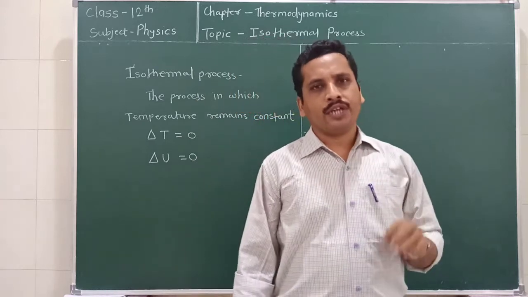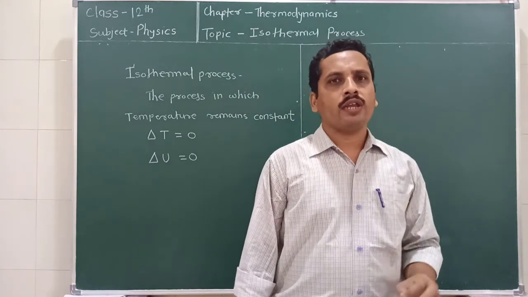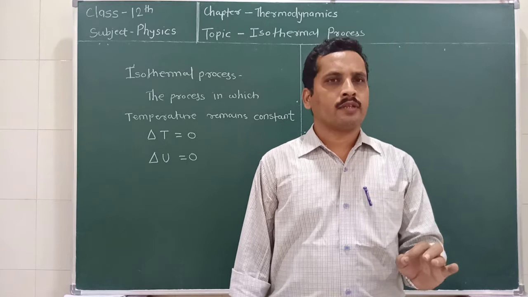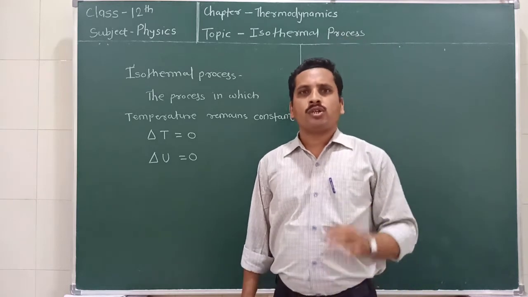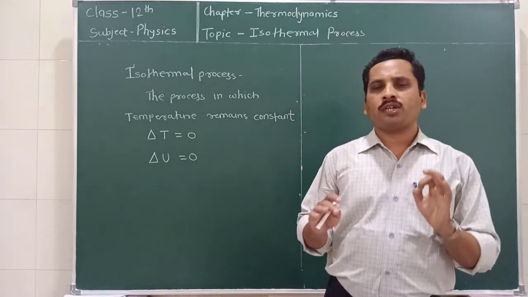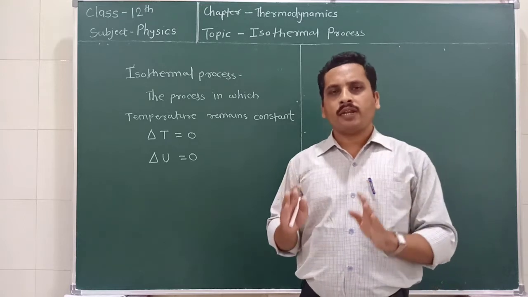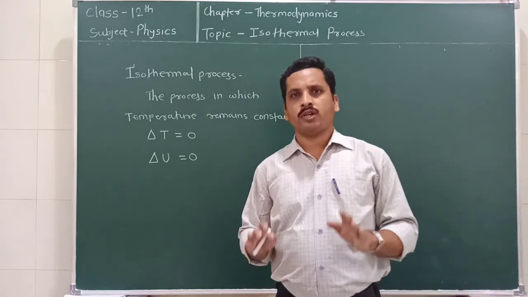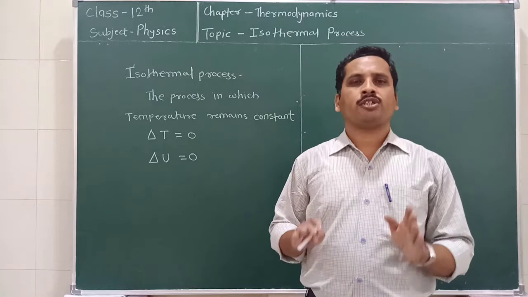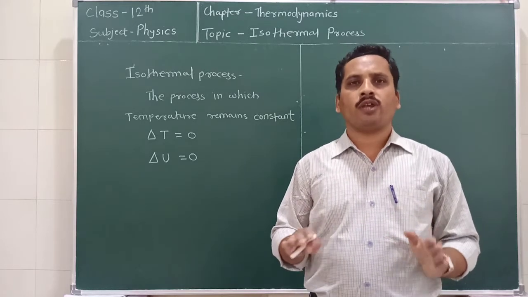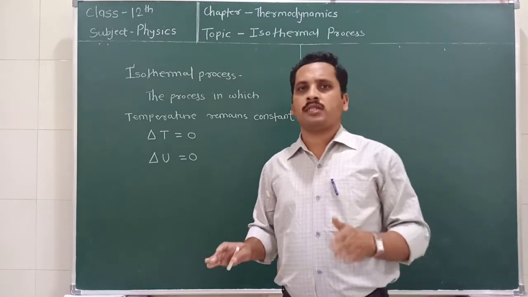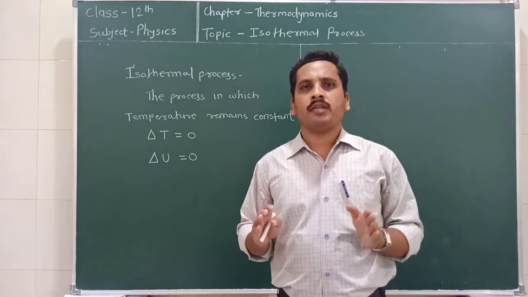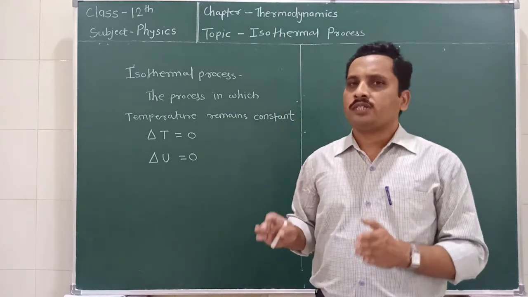Isothermal process takes place at a very slow speed. Why? Because to keep the temperature of the system constant and uniform, the process must take place very slowly. If the process is sudden, then there must be an increase in the temperature of the system.